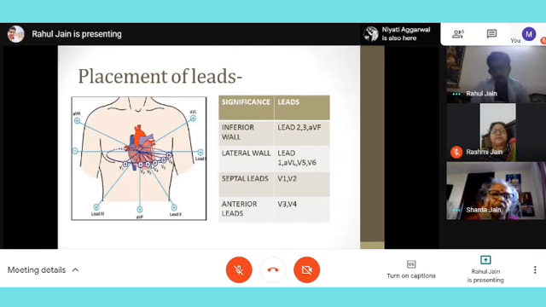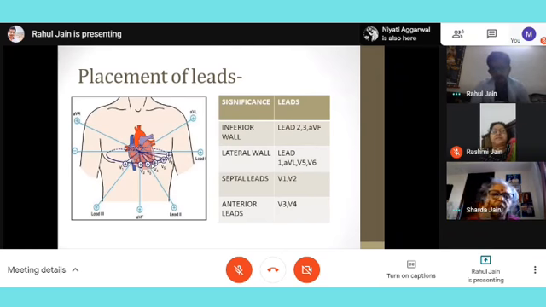For V1 and V2, it is the fourth intercostal space, on the right and left side of the sternum. V4, V5, V6 are in the fifth intercostal space in the mid clavicular, anterior axillary, and mid axillary line. And V3 is placed in the middle of V2 and V4.